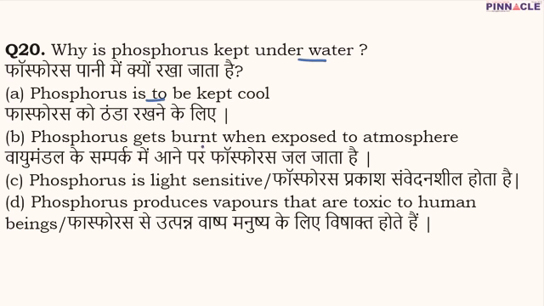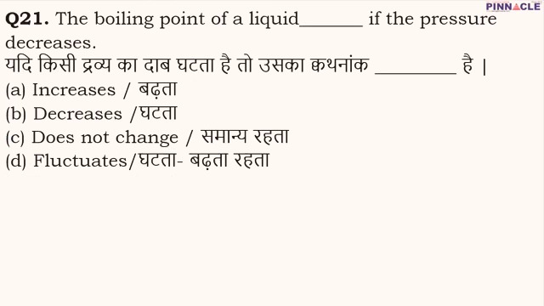Because phosphorus gets burned when exposed to the atmosphere. Phosphorus is highly, or in fact you can say dangerously, reactive in air. So if we leave phosphorus in the air as it is, then it will catch fire and it can destroy anything. So in order to ensure that phosphorus does not get burned, it is not exposed to the atmosphere and it is kept in water because it is not reactive with water at all. So for question number 20, B is going to be the correct option.